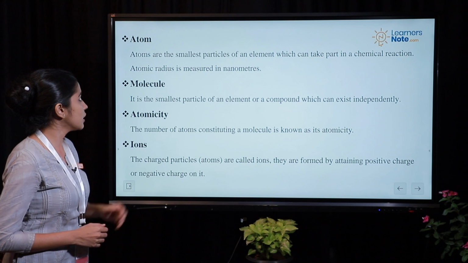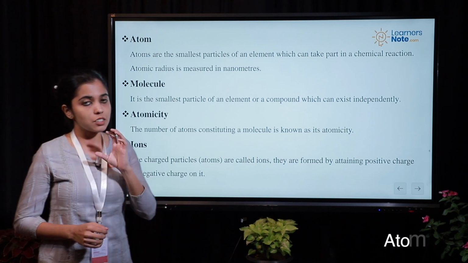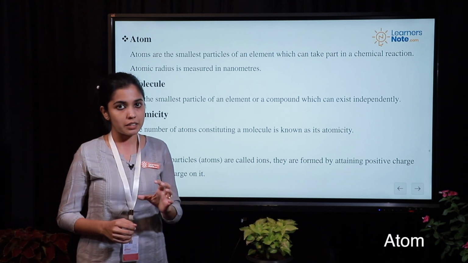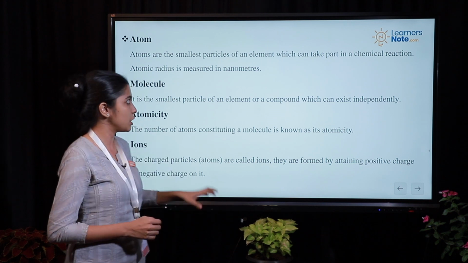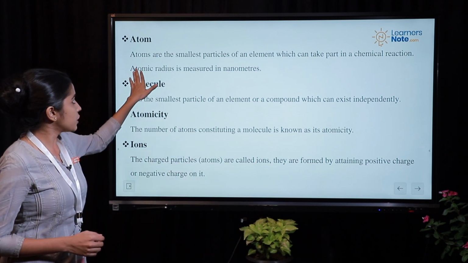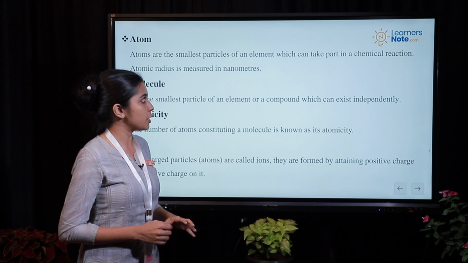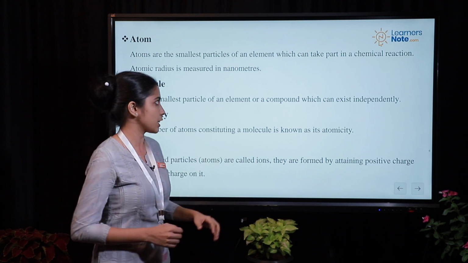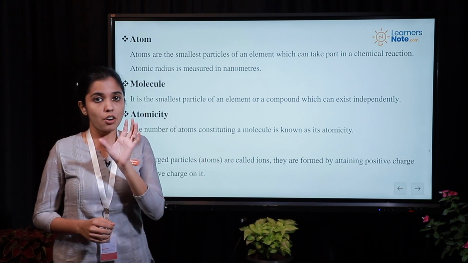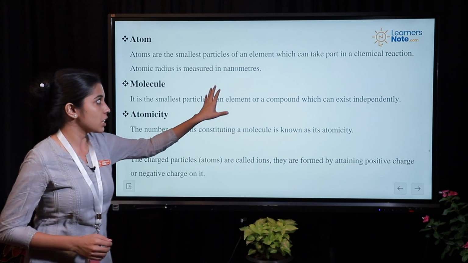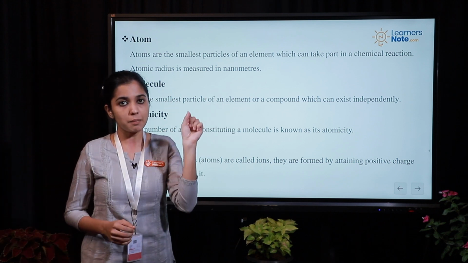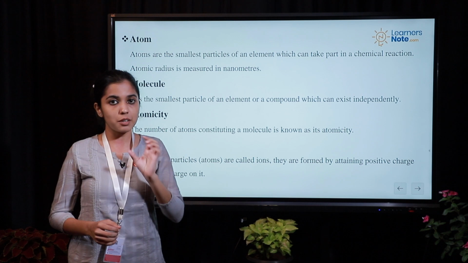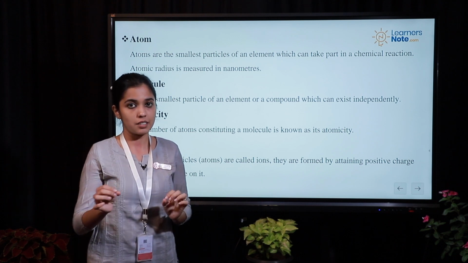The first one is atoms. You know, atoms are the smallest indivisible particle that can be present in an element. So according to the definition, atoms are the smallest particles of an element which can take part in a chemical reaction. The size of an atom is usually measured in nanometers, that is 10 power minus 9 meters. So you can imagine how small it is.